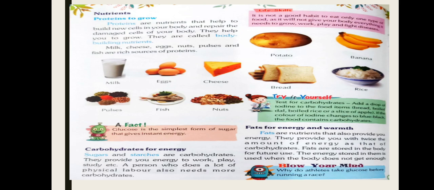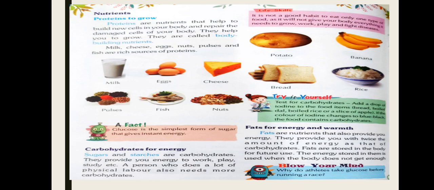Next, glucose is the simplest form of the sugar that gives instant energy. Next nutrient is carbohydrates, and carbohydrates for energy. Sugars and starch are carbohydrates. They provide you energy to work, play, study, etc. A person who does a lot of physical labor also needs more carbohydrates.